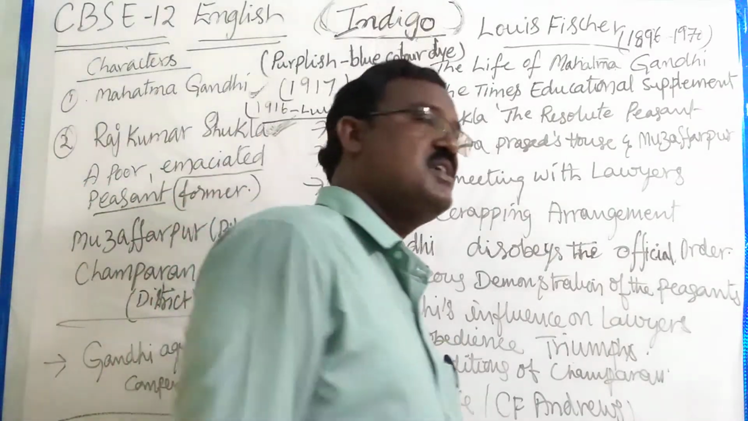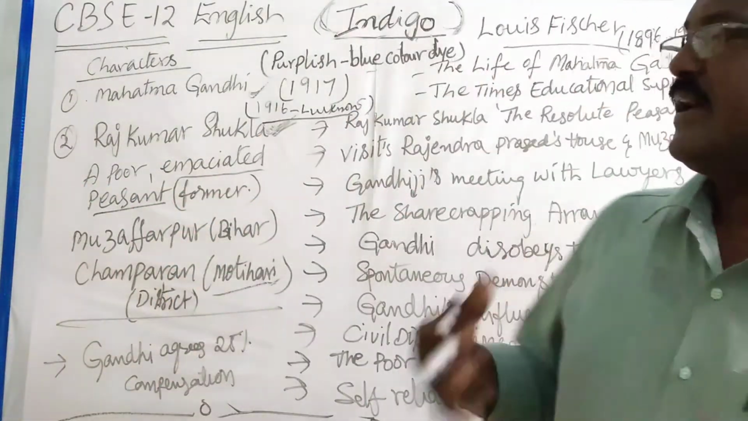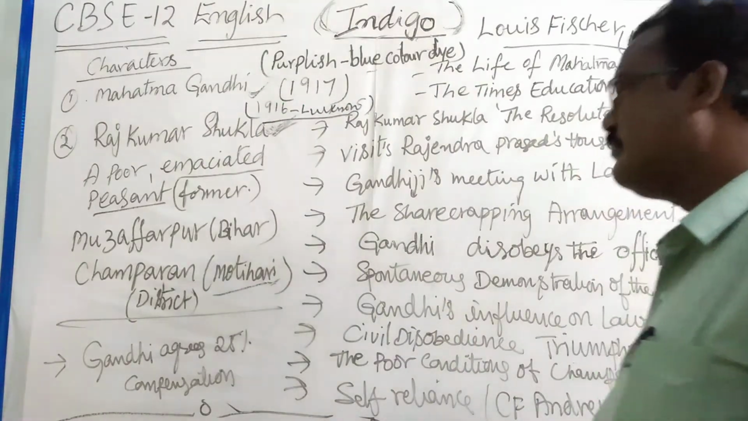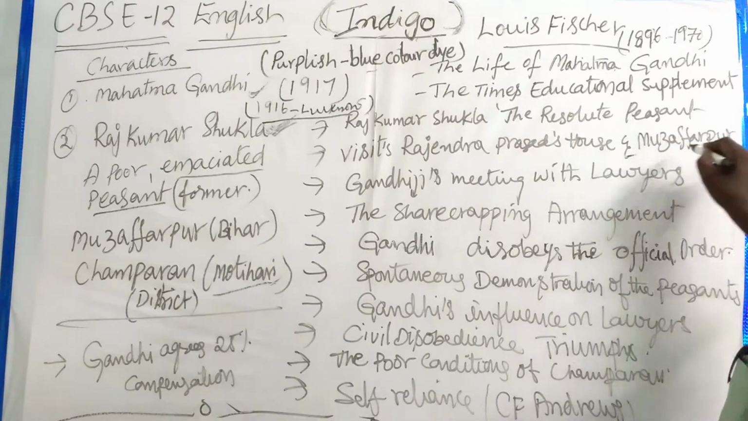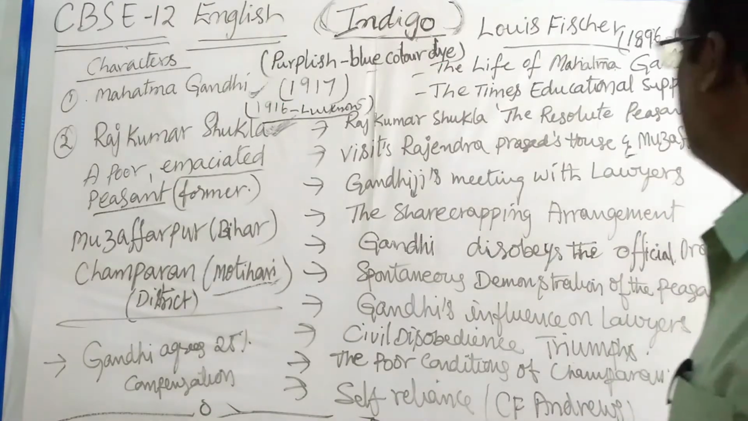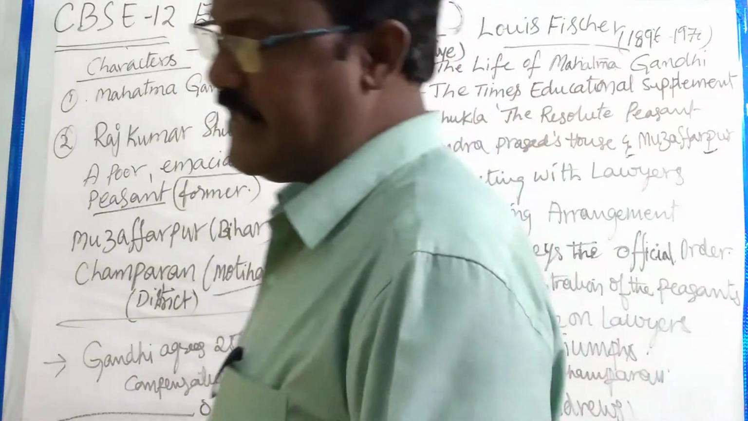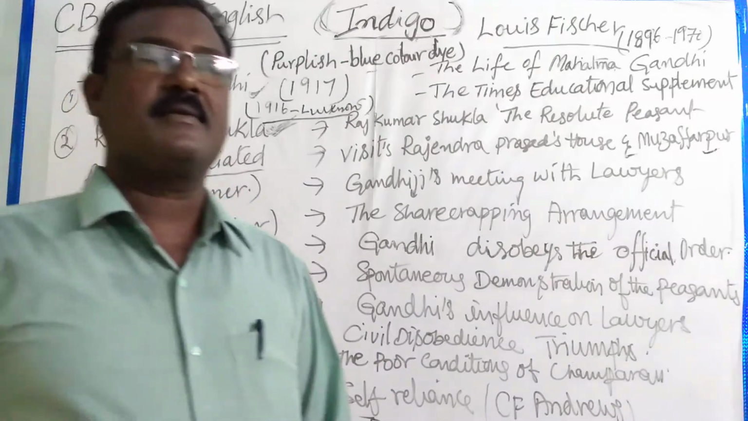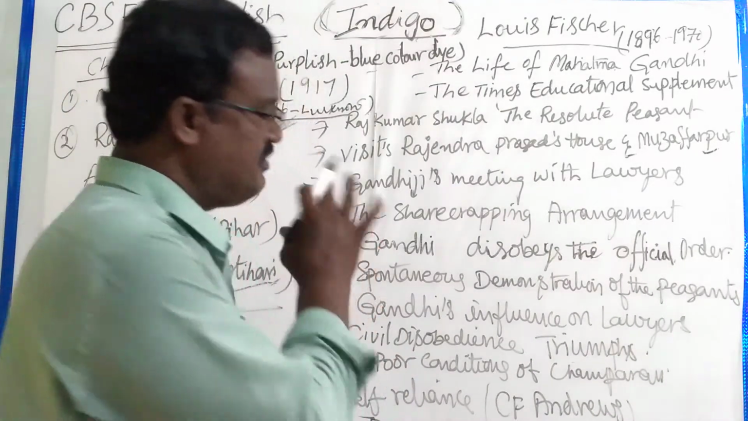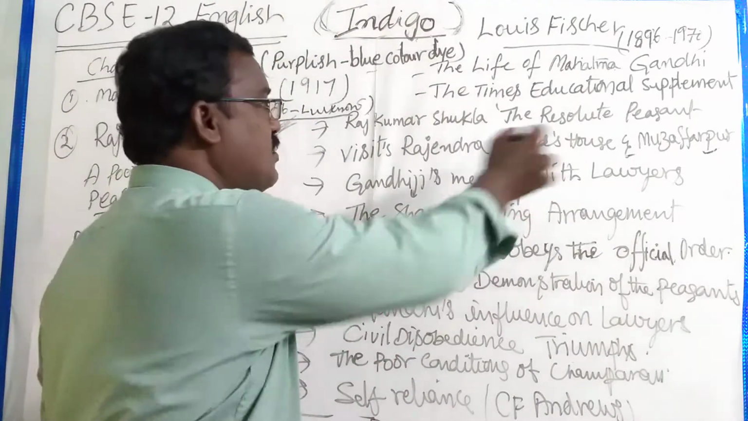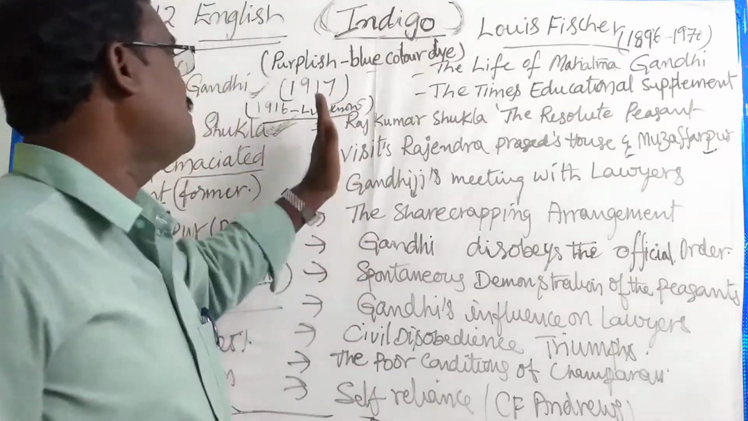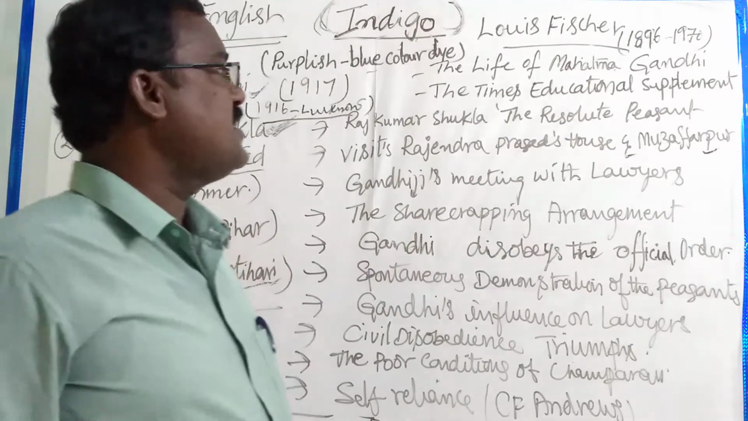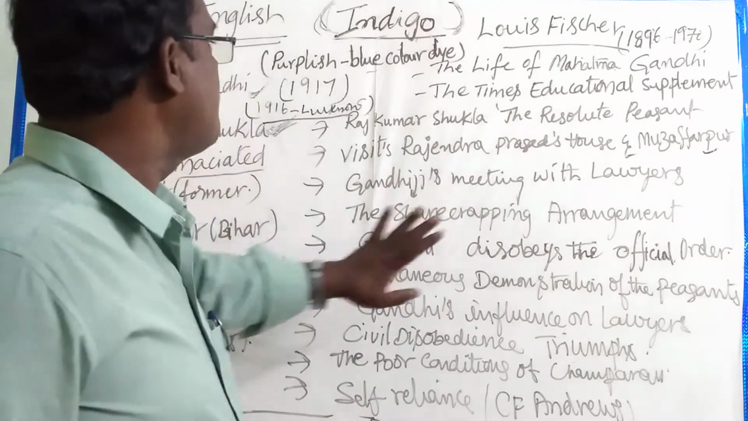So without opposing, without saying anything to them, again they went from Muzaffarpur to Rajendra Prasad's house, and then to Muzaffarpur. Before he went to Champaran, first of all he went to Muzaffarpur. There he met him. These are the situations or different things which took place in the story.